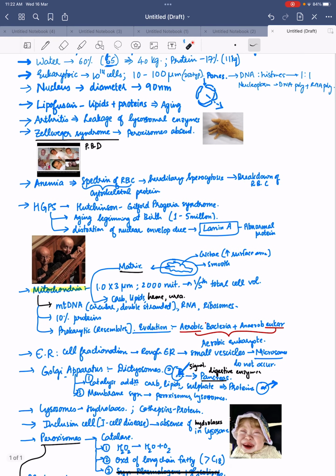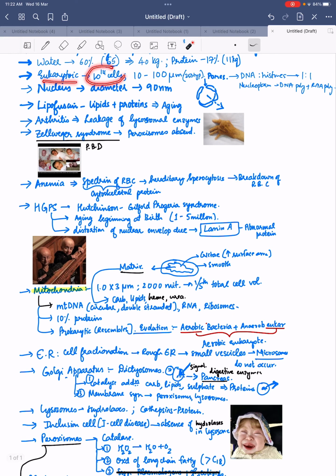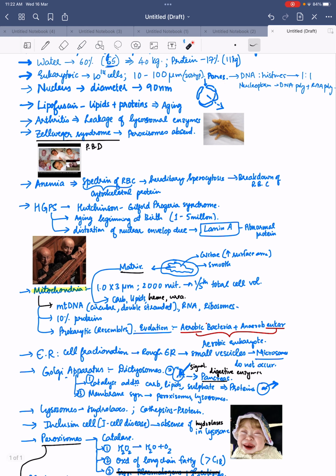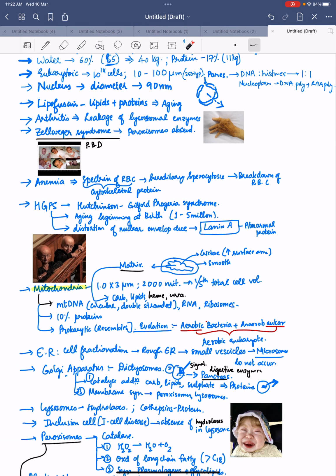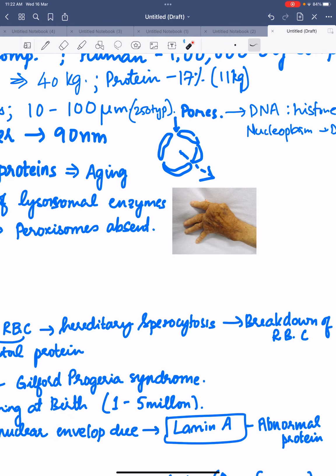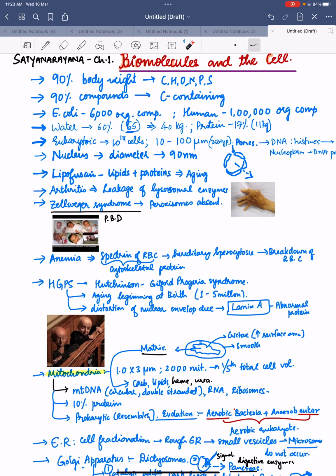Next is the eukaryotic cell. There are approximately 10 power 14 eukaryotic cells. Their size is 10 to 100 micrometer, and there are 250 types. Then the eukaryotic nucleus: DNA to histone ratio is 1:1, and nucleoplasm contains DNA polymerases as well as RNA polymerases. These are the nuclear pores. The nucleus has certain pores, and their diameter is 90 nanometer.